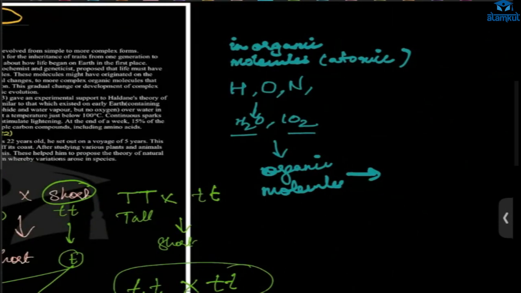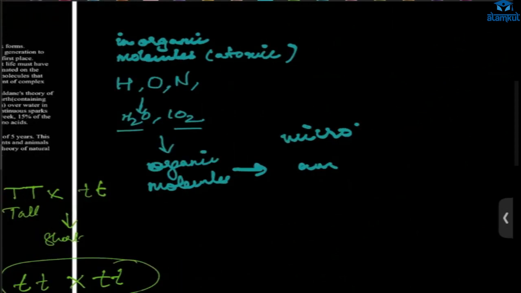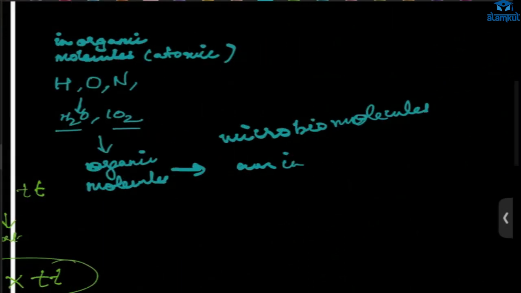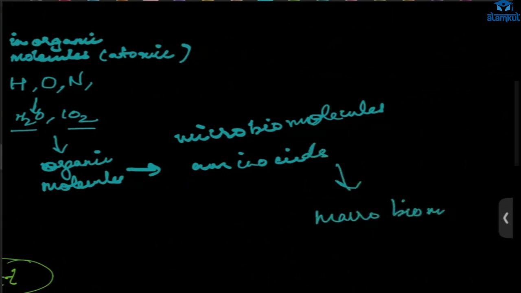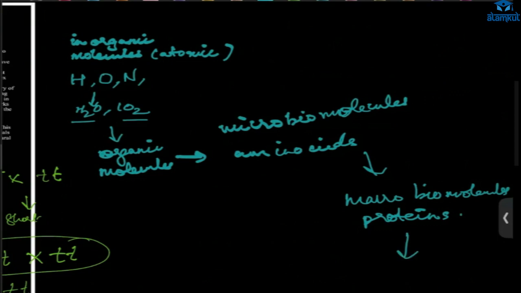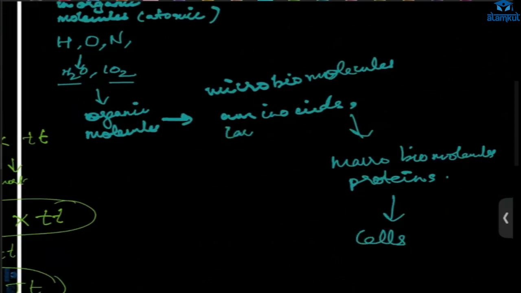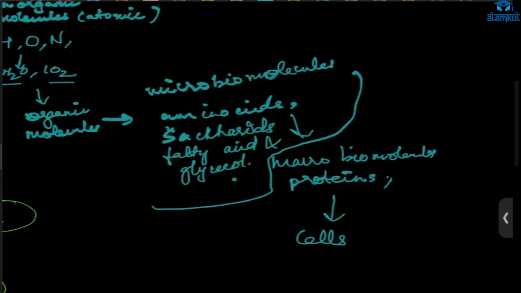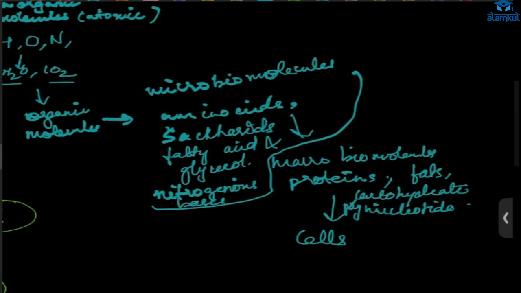After that, it will become what? We have amino acids, right? Micro biomolecules, that is amino acids. And from amino acids, we have macro biomolecules, right? Proteins. And through this, we have carbohydrates, saccharides, fatty acid and glycerol, nucleotide. Got it?